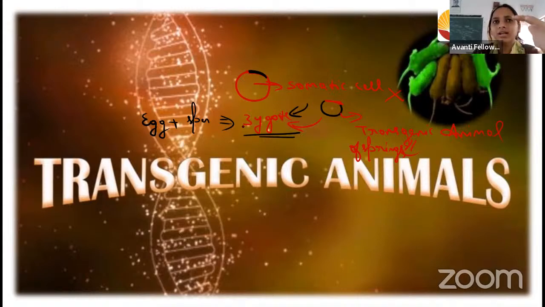What if we insert that into the somatic cell? What is going to happen? It will not be transmitted to the offspring, to the children, so it will be a waste, right? So a transgenic animal will carry the gene and transmit it to the next generation also.